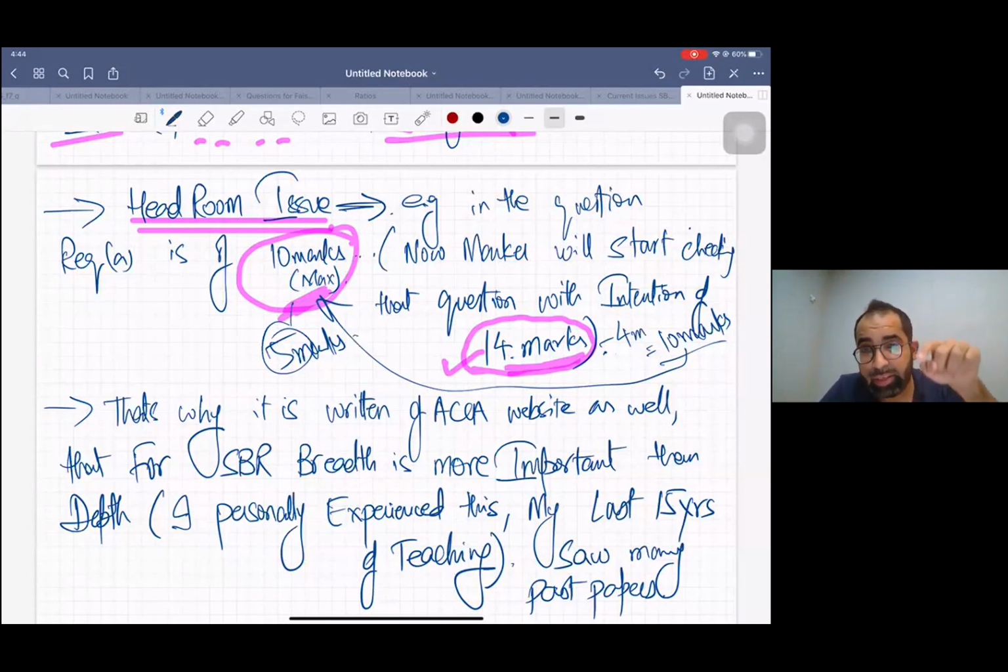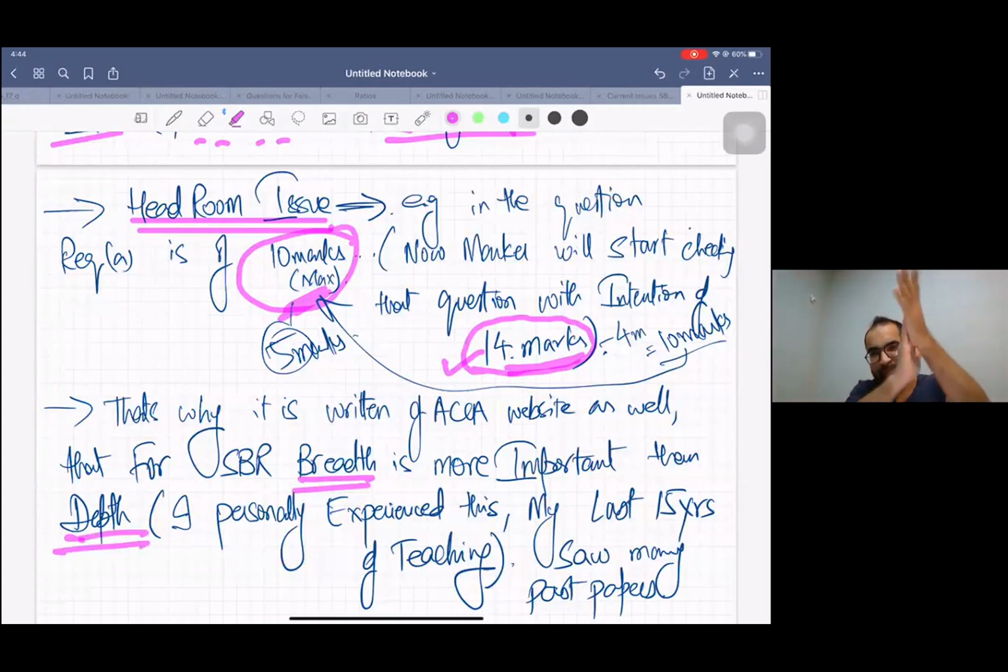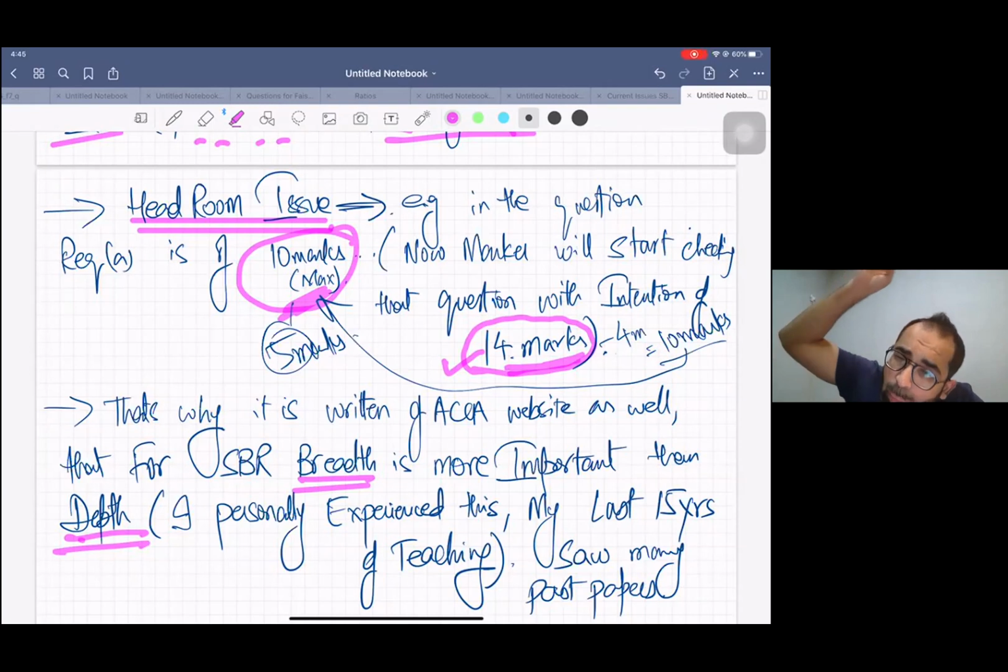Now listen to my words, I'm going to say one more golden thing. That's why it is written on the ACCAglobal.com website that for the SBR paper, breadth is more important than depth. What does it mean? It means do many things. Do summaries of all topics rather than doing 3 topics in extreme detail. Better do 10 topics in summary.